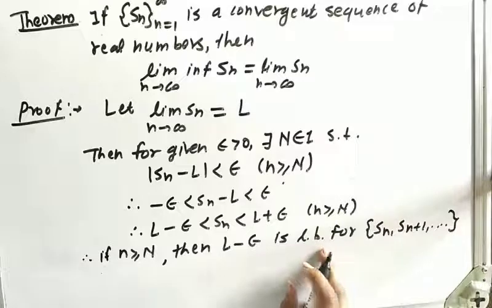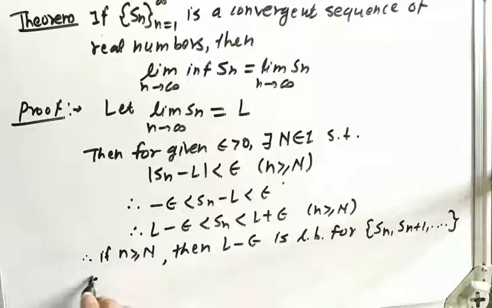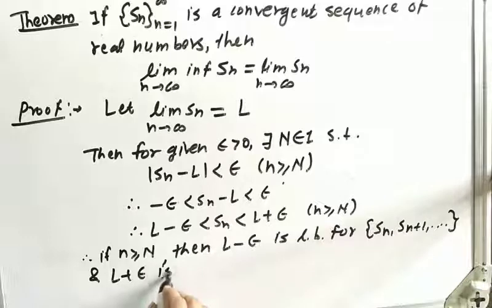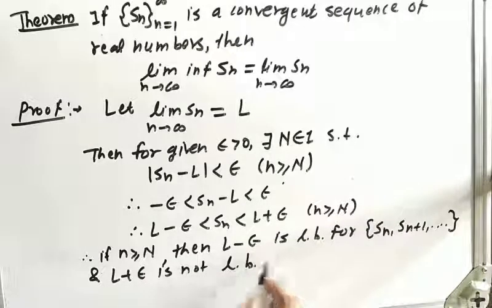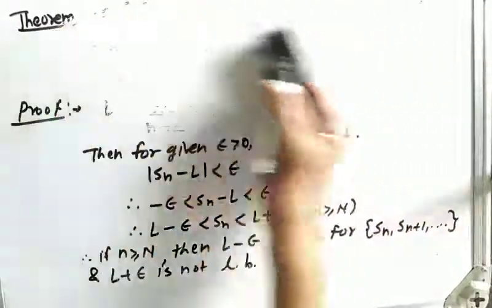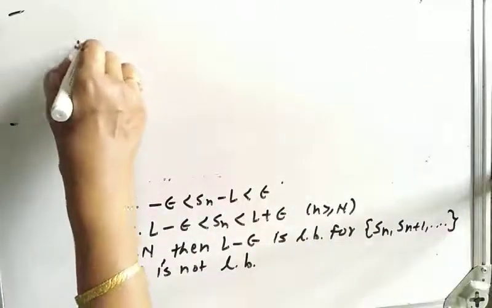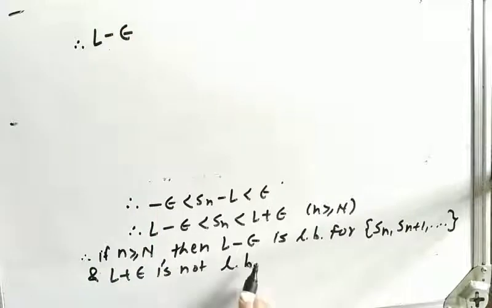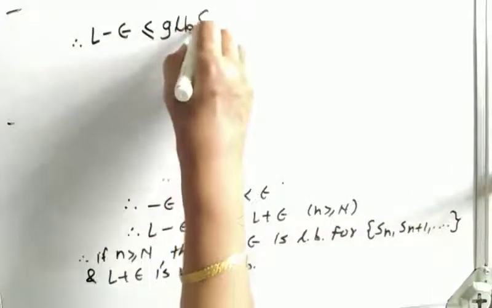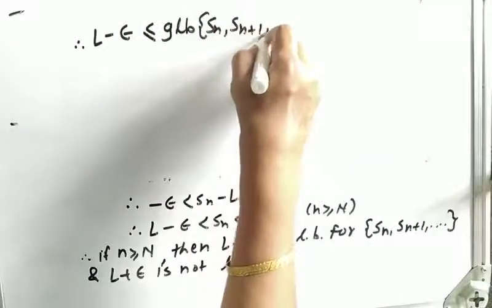L minus epsilon is a lower bound for this set, and L plus epsilon is not. Now as L minus epsilon is a lower bound, L minus epsilon will definitely be less than or equal to the greatest lower bound of the same set, Sn plus 1.